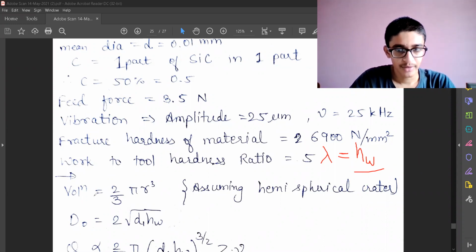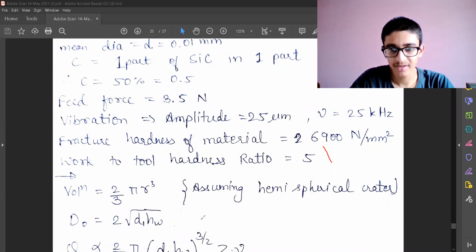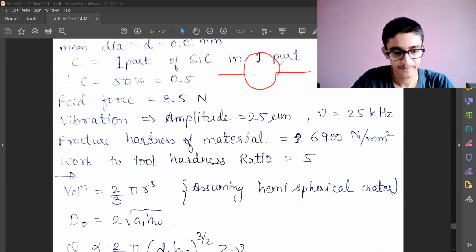Now for the volume removed, we are assuming a hemispherical crater. This is how my grain was coming, and this is hemispherical.